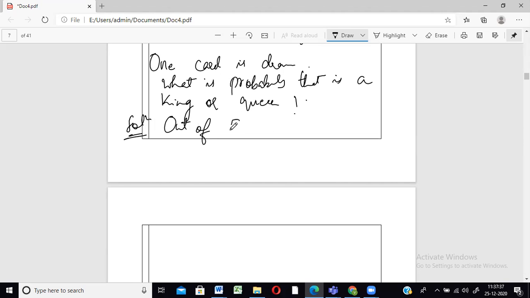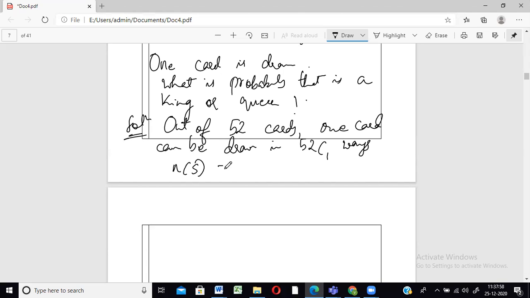Out of 52 cards, they're talking about drawing just one card, right? One card can be selected in 52C1 ways, correct? We're selecting one card out of 52. So that is your entire sample space.